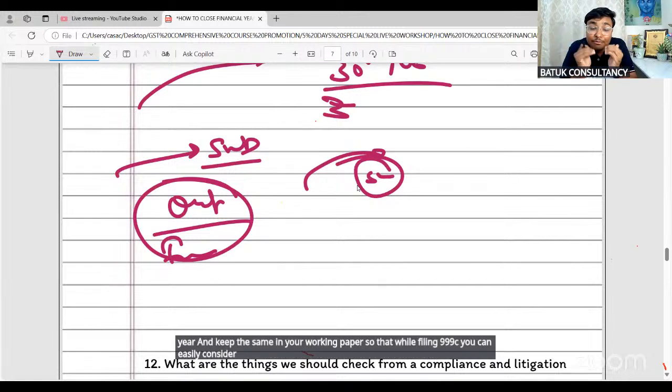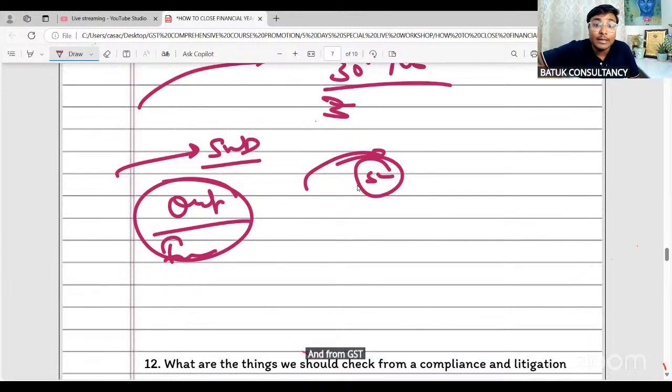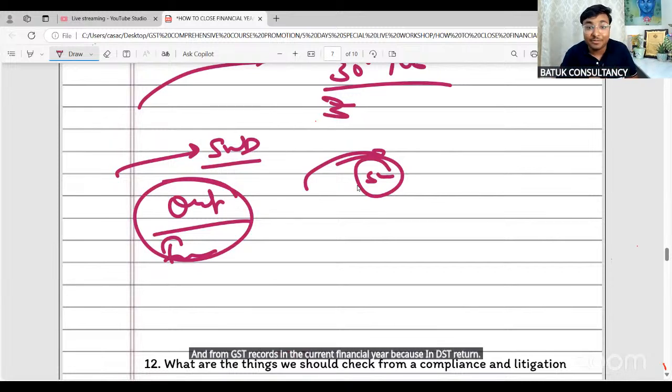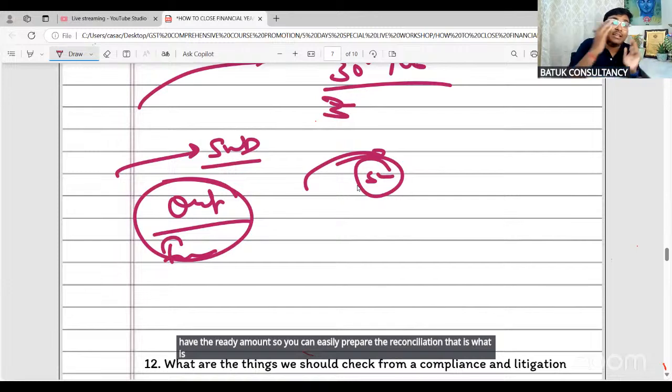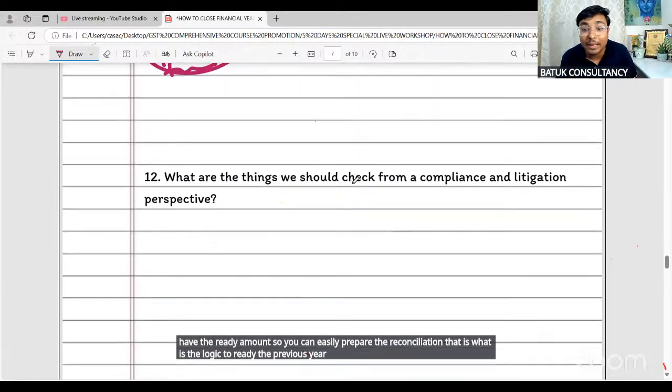And also at the time of preparing the reconciliation, you will find certain differences between the books of accounts and the GST records in the current financial year, because in the GST return, you have taken certain things from the previous financial year. So in that case, you have the ready amount, so you can easily prepare the reconciliation. That is the logic to have the previous year calculations ready with you as well.